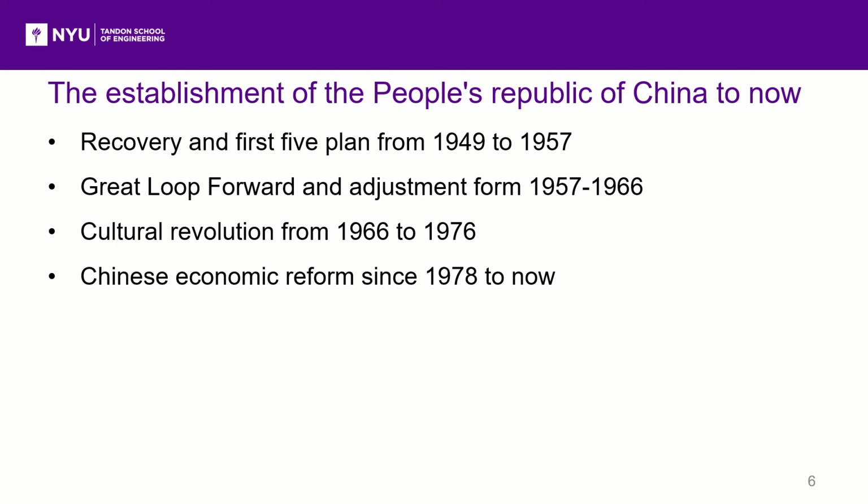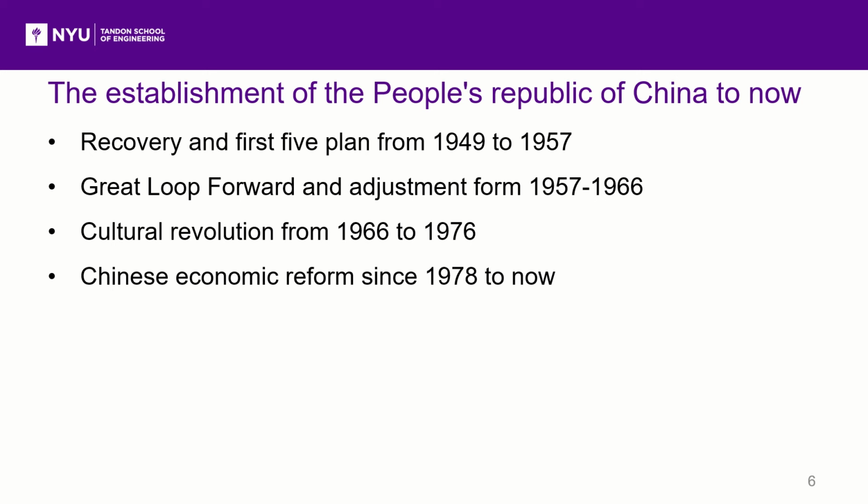The second step is the Great Leap Forward and adjustment from 1957 to 1966. The power industry developed very fast, while the goal was set too high to reach. The electricity production reached 2.2 million kilowatts in 1960, which was close to Britain, Japan, and France.